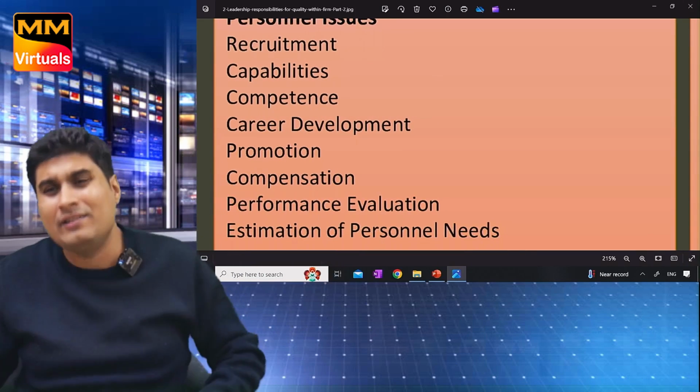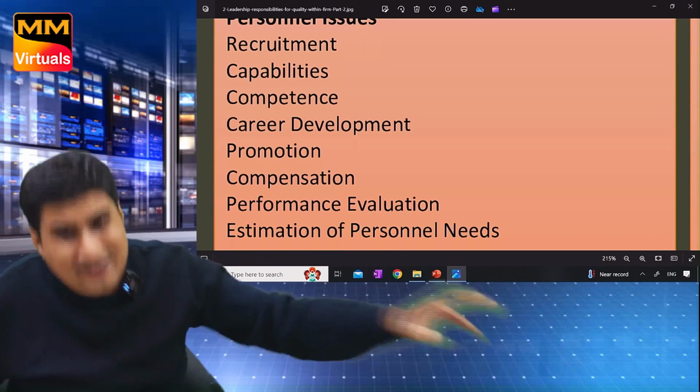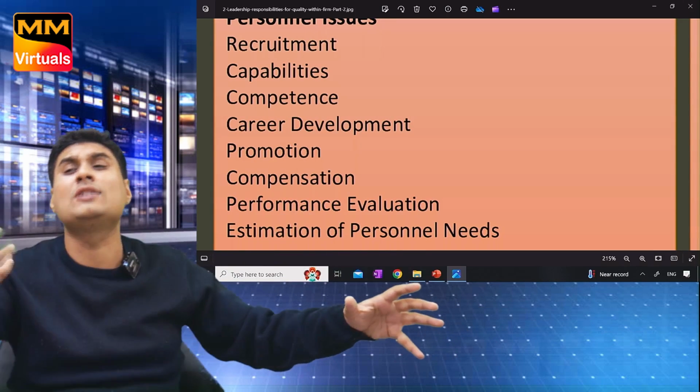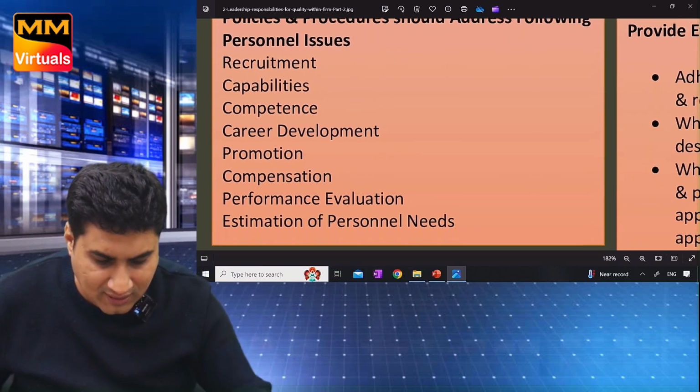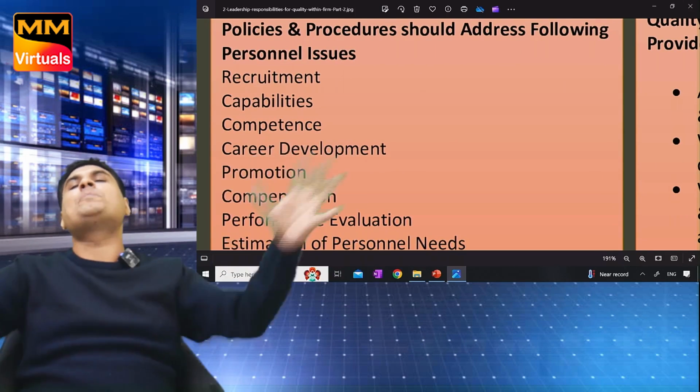After 5 years, no one wants money. After 10 years, they do want money, but personal needs also need to be taken care of. If he wants promotion, okay, any other thing, okay, as personal needs. So we should have policies and procedure in how many areas?